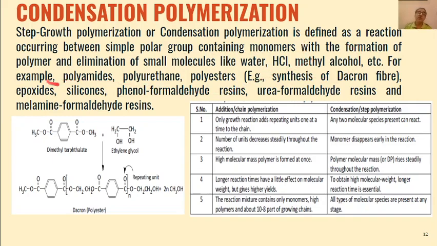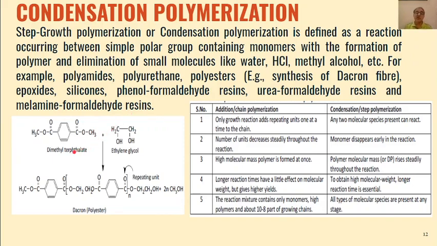eliminated. The most common examples of condensation polymerization are the formation of polyamides, nylon 6,6, polyurethanes, polyesters, all our fibers from which our clothes are made, synthetic clothes, which are formed from polyesters, Dacron fiber, epoxides, silicones, phenol formaldehyde resins. They are also condensation polymers. Urea formaldehyde resins are also formed by condensation polymerization. Melamine formaldehyde resins are also formed from condensation polymerization.